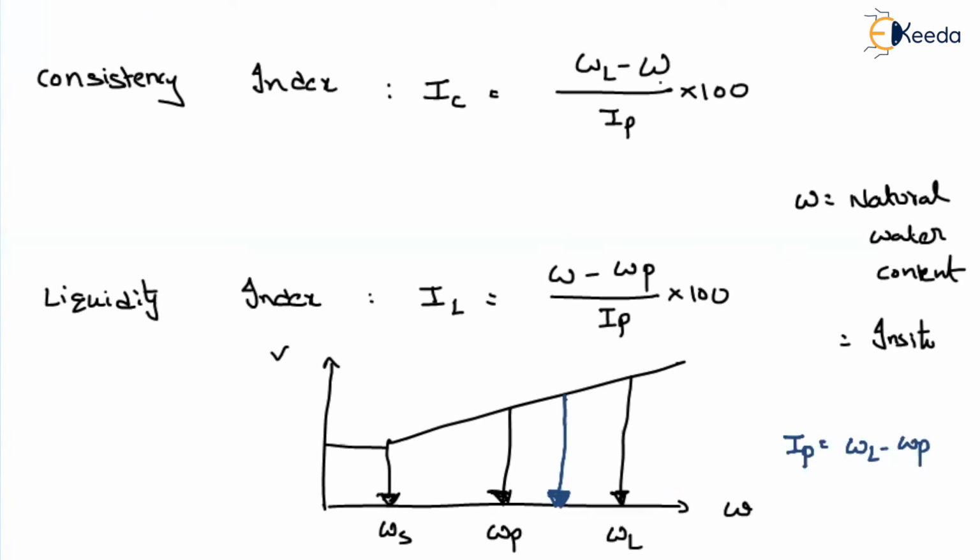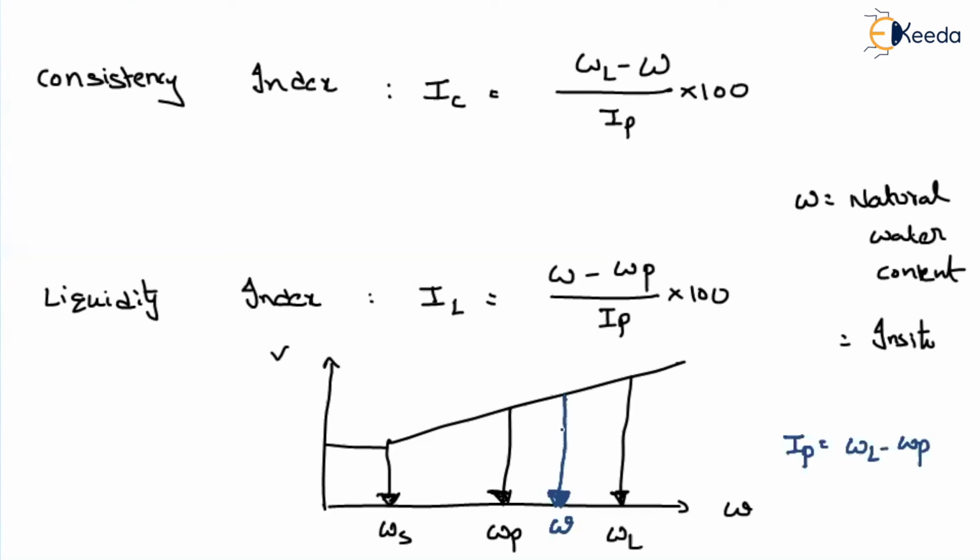Now, suppose your in situ water content is in between the plastic limit and the liquid limit, then what will be your consistency index and what will be your liquidity index?